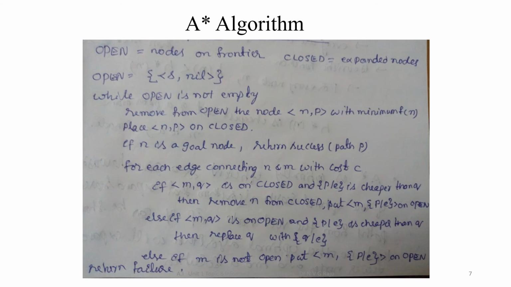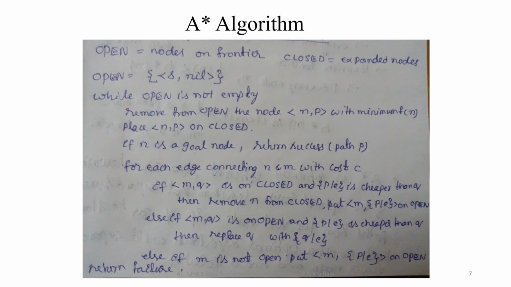Consider each action, that is, each edge e connecting n to m with cost c. If m comma q is on closed and p concatenated with e is cheaper than q, then remove m from closed and put m with p concatenated with e on open.